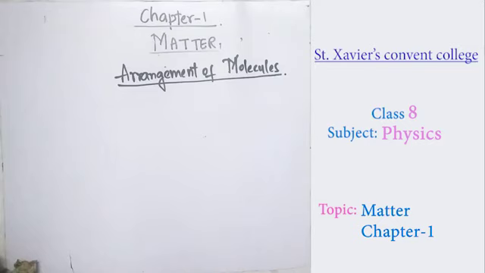Now we will discuss the arrangement of molecules in the different states of matter. First we will discuss solids.